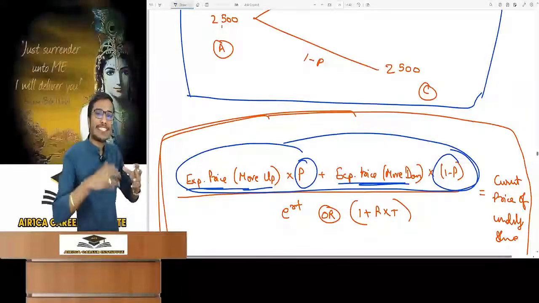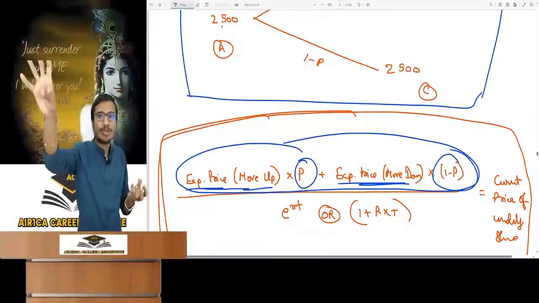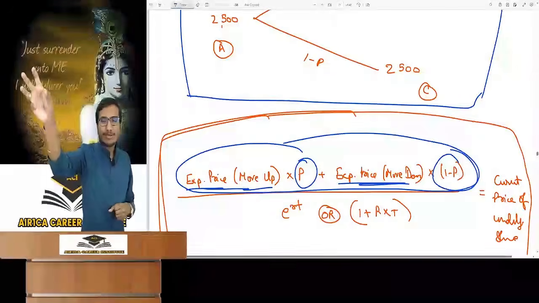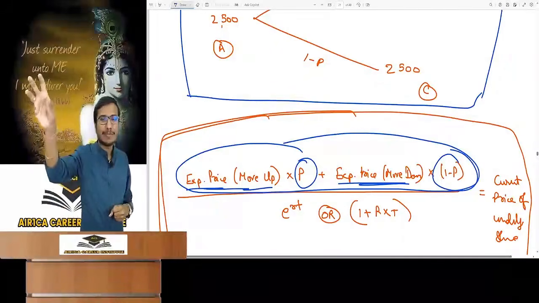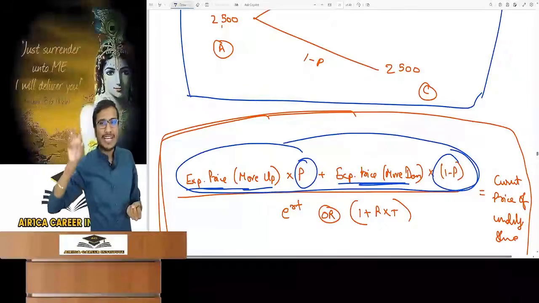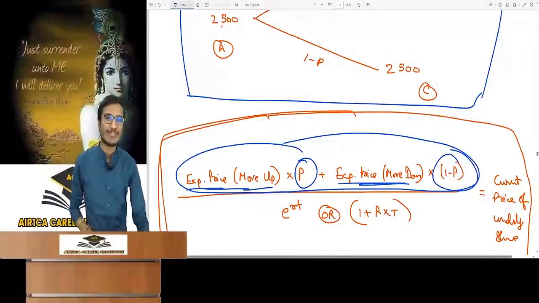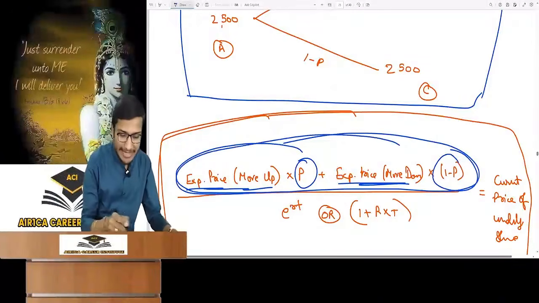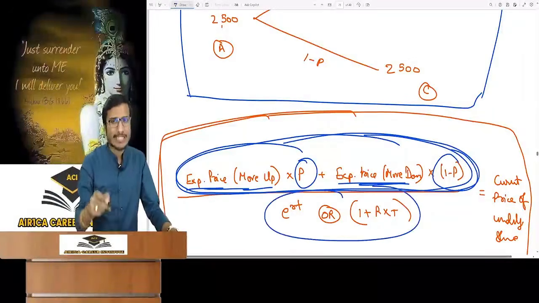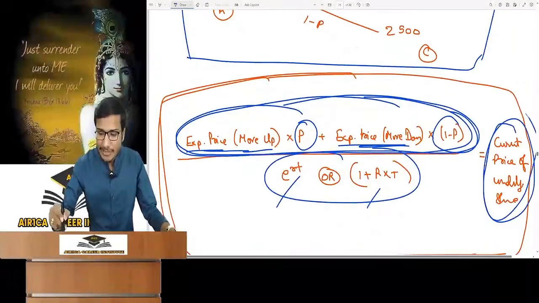We assume that we are getting a risk-free return in the market. If you add the risk-free return to the current share price, you get the future price. So if we convert the future price to PV with the risk-free return, meaning we remove the return from it, then we get the current price of the underlying share. So we find the average of the future's expected price, and if we PV this with the risk-free rate of return, whether continuous compounding or simple interest, it equals the current price of the underlying share.